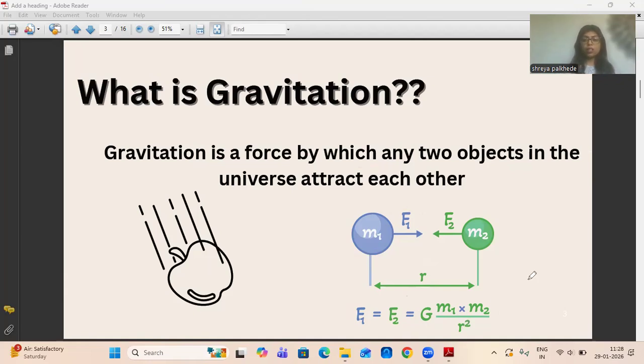Okay, so that was the proportionality: the product of the masses and the distance between them. And the proportionality symbol is replaced by the gravitational constant. So G is the gravitational constant, and the value of G does not change anywhere on the earth.